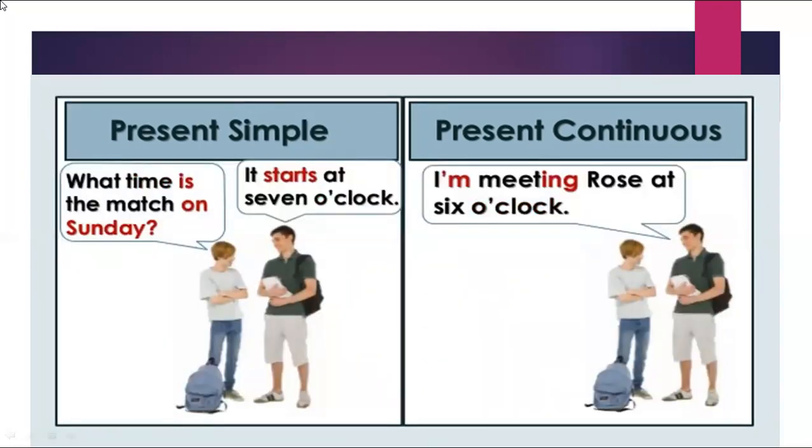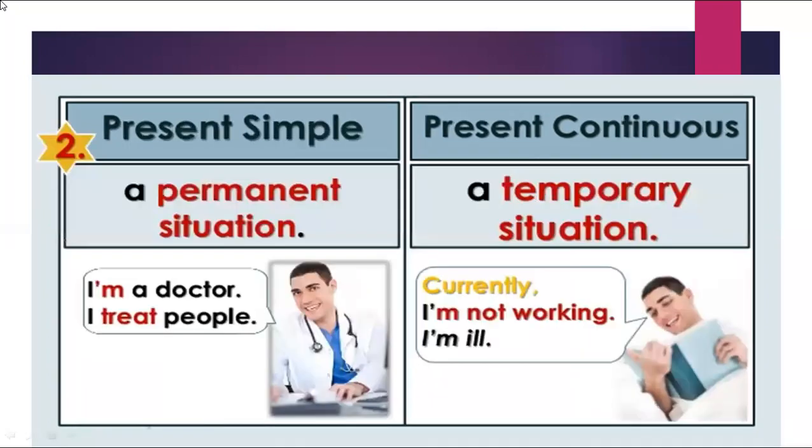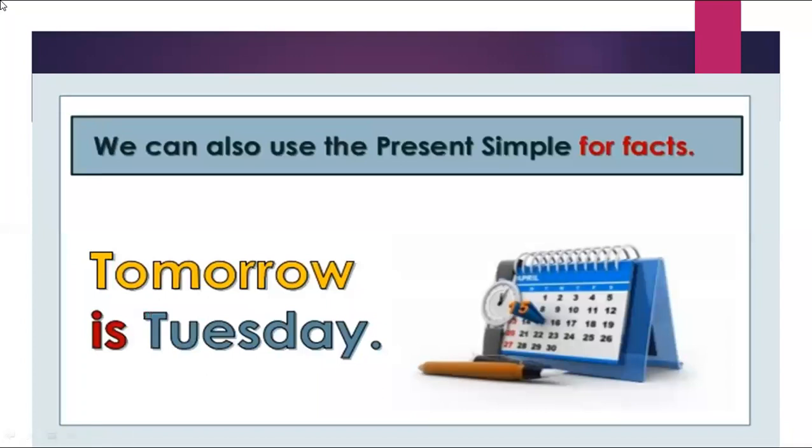In present simple, what time is the match on Sunday? It's a timetable. It starts at 7 o'clock. But in present continuous, I'm going to say a meeting is at 6 o'clock. It's an arrangement. In present simple, permanent situation, when I say I'm a doctor, I treat people. But in present continuous, a temporary situation. Currently, I'm not working, I'm ill.